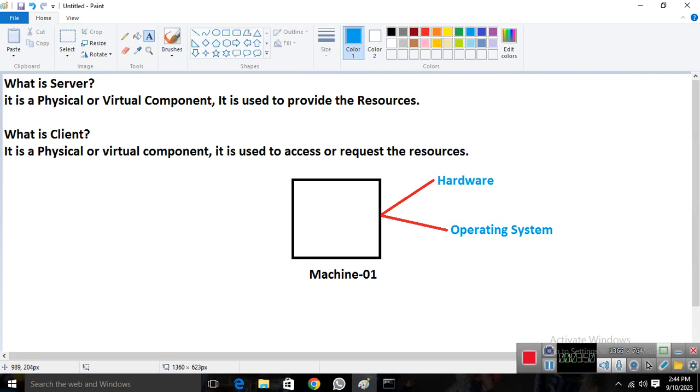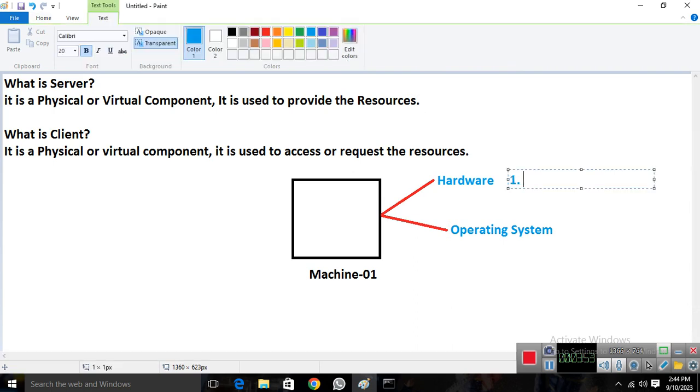So talking about hardware, as I already told you, we have three types: number one is desktop, number two is laptop, and number three is server. Desktop is for home, when you need to work for personal use. If you want a portable system, you can go for a laptop. If you need to manage a complete network or a complete site, you can use the server. So we have server hardware as well.